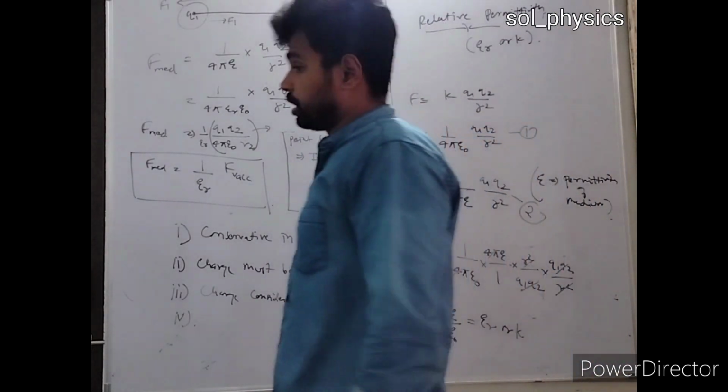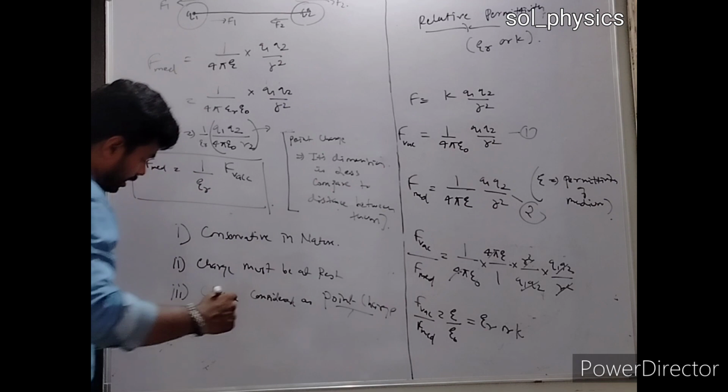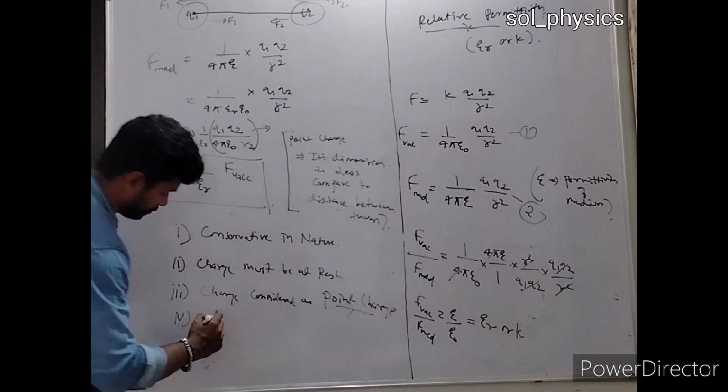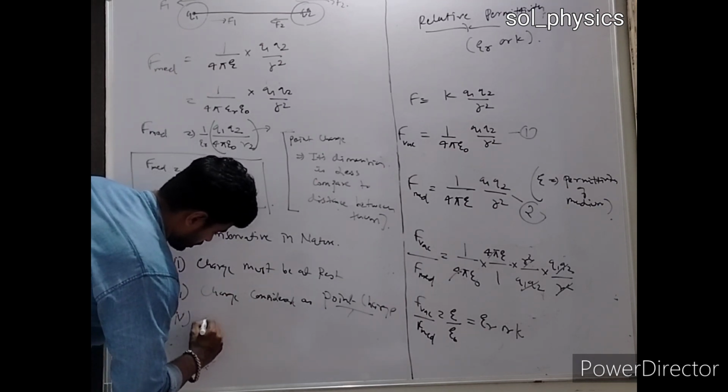Now, these were the basic ideas. So we need to write the fourth part: this is a central force.